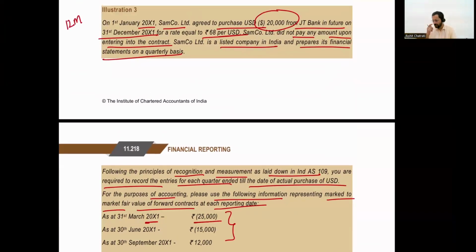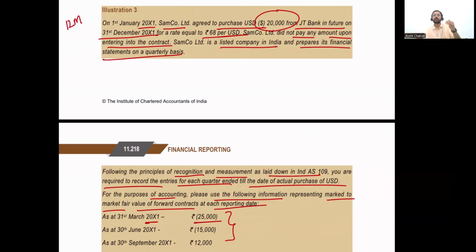Now, if you think of it, I have agreed to purchase $1 at rupees 68. This is the contract that I entered into on 1st January, but the agreement to purchase is on 31st of December. I will purchase it on 31st of December. 3 months have passed from 1st Jan to 31st of March.